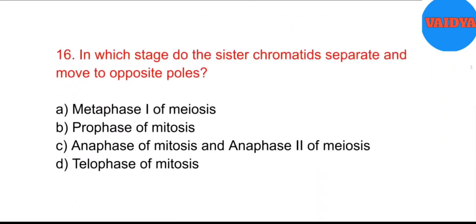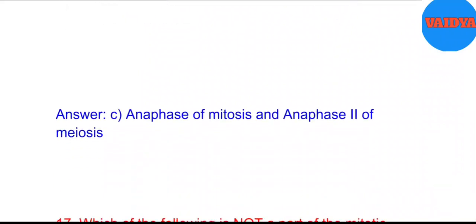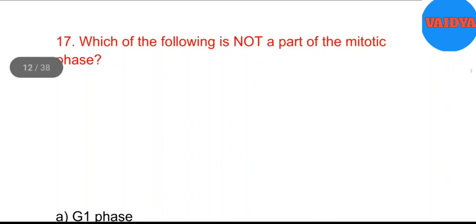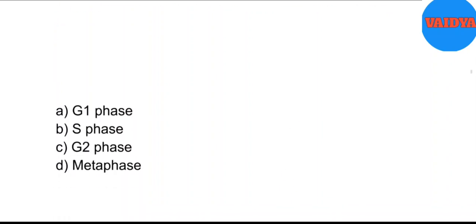16. In which stage do the sister chromatids separate and move to opposite poles? A. Metaphase I of meiosis. B. Prophase of mitosis. C. Anaphase of mitosis and anaphase II of meiosis. D. Telophase of mitosis. Answer. C. Anaphase of mitosis and anaphase II of meiosis. 17. Which of the following is not a part of the mitotic phase? A. G1 phase. B. S phase. C. G2 phase. D. Metaphase. Answer. D. Metaphase.